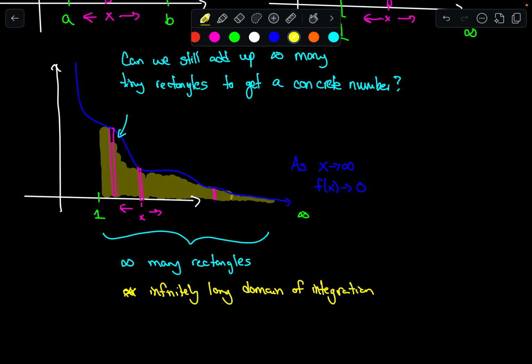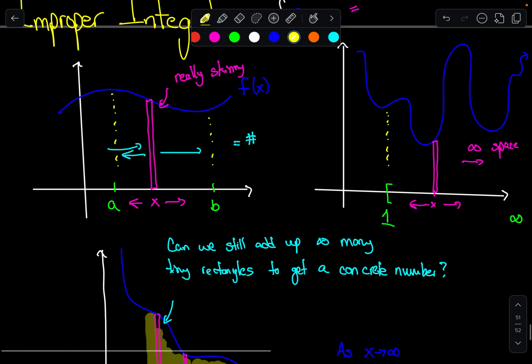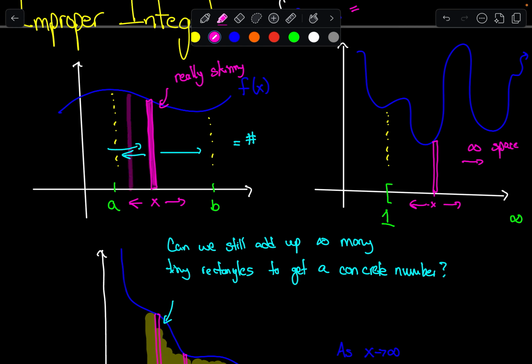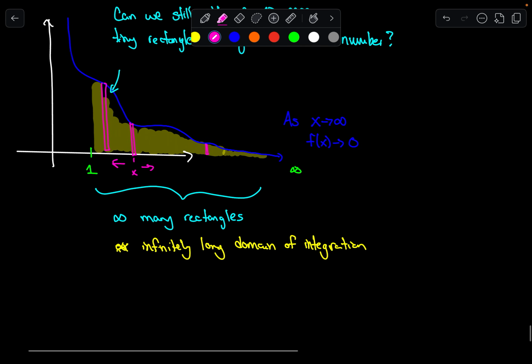And so the idea is that, whereas before, these rectangles could be any height, right? We said those rectangles could be any height, and the theory says that I can still add them up. I can add up this one, this one, this one. It doesn't matter how tall they are, even though there's infinitely many of them, I'm doing it for a finite amount of time, I'm going to get some sort of answer. Cool. Over here, it turns out that in order for us to be able to evaluate what this area actually is, we need these rectangles to kind of get small fast. And I'm going to write that down.